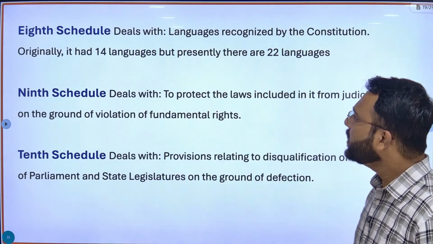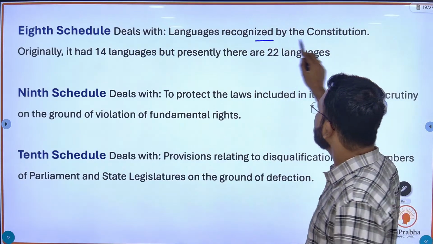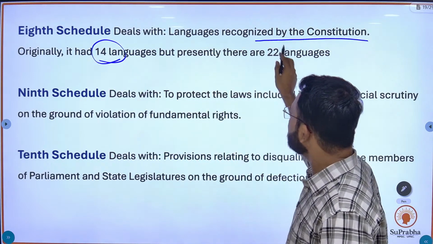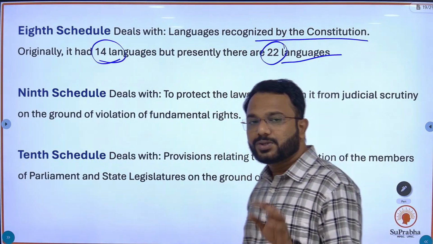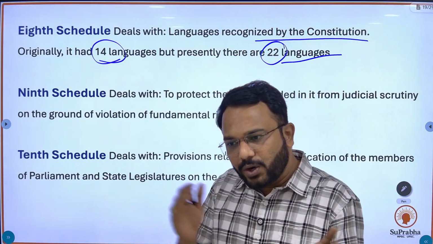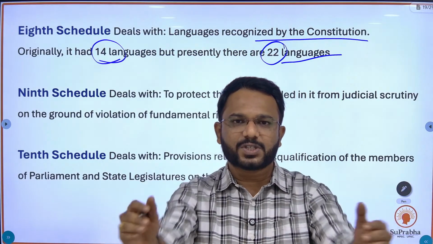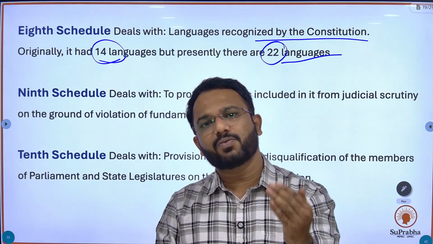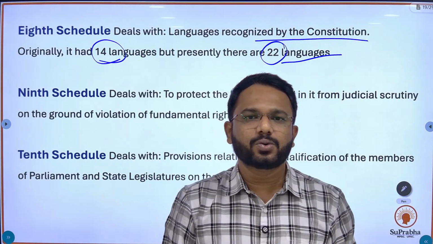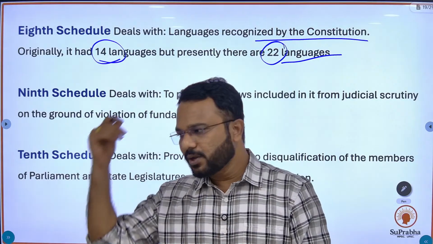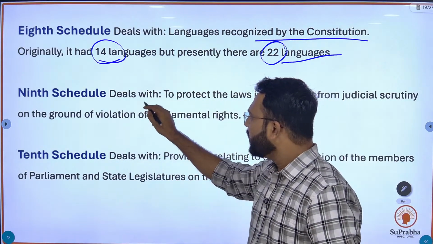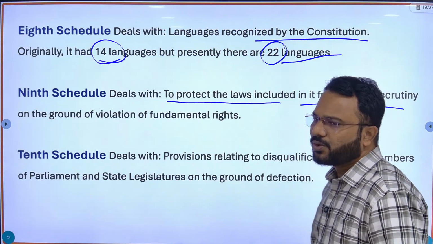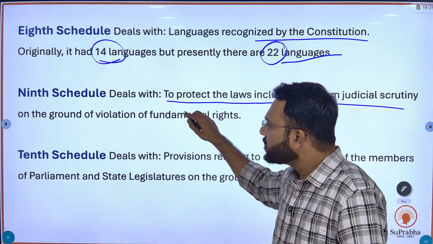The eighth schedule deals with the languages recognized by the constitution. Originally there were 14 languages. Presently there are 22 languages. Questions are asked that from 14 to 22 languages must have been added, so at what time and by which amendment was this and this language added to the schedule? So this is important. The ninth schedule deals with protecting the laws included in it from judicial scrutiny. So judicial review doesn't apply on this schedule.